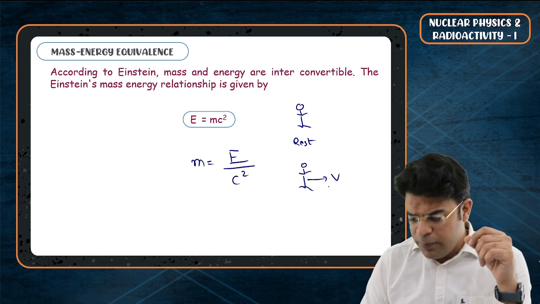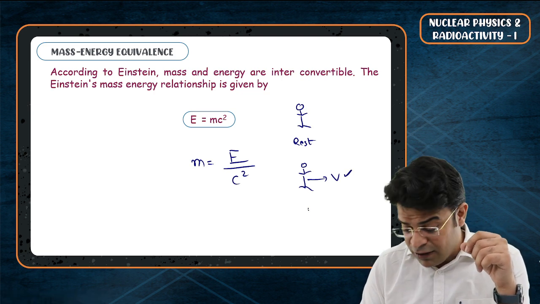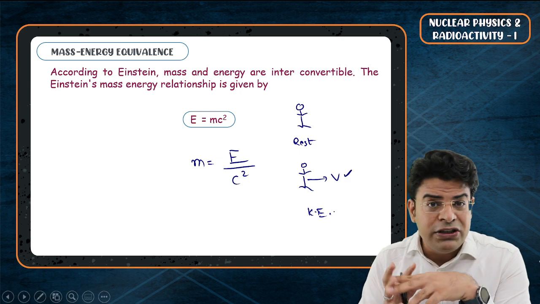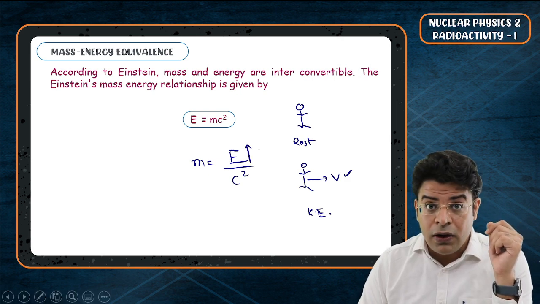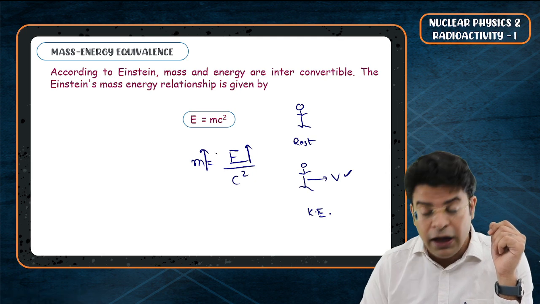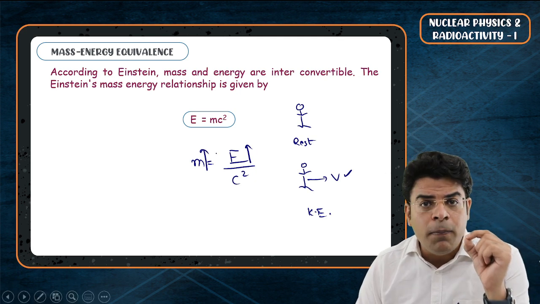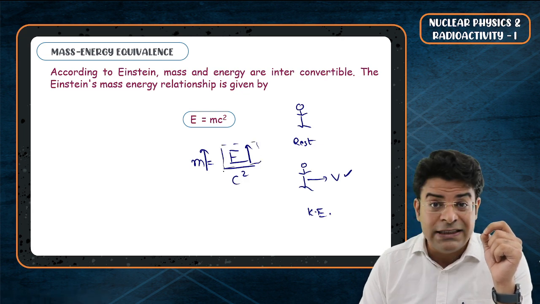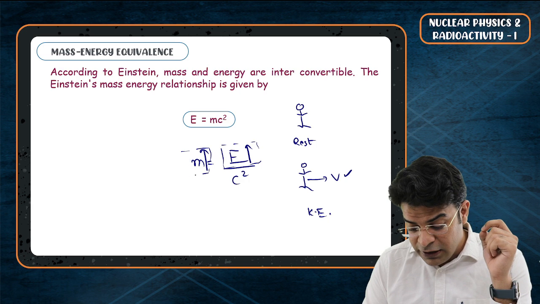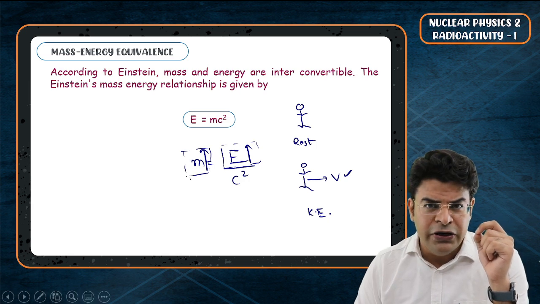You will say, when I'm moving with a large velocity, I even have kinetic energy, so the total energy is higher. If the total energy is higher, then when you are running, the mass should also be higher. So as the speed of a particle increases, the total energy associated with it increases, and hence the mass of the particle increases. You can remember it easily now.